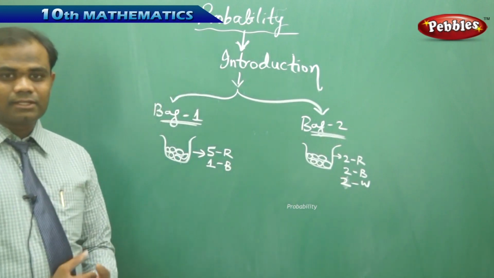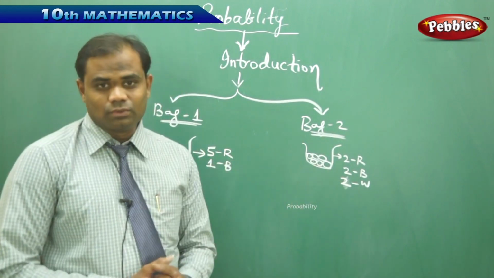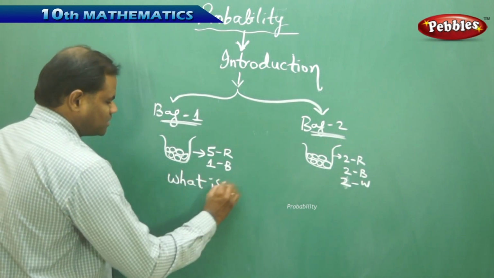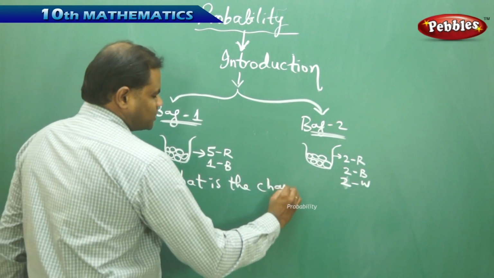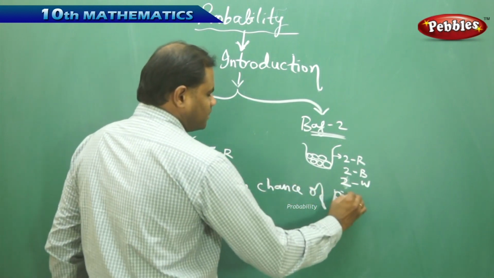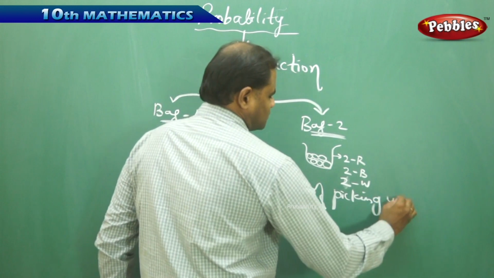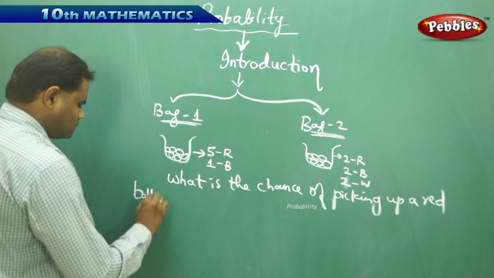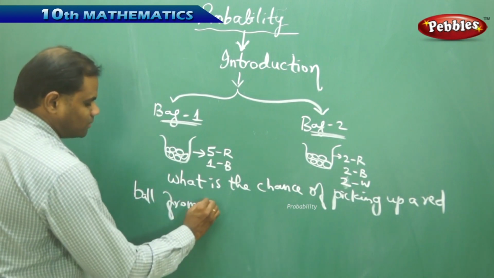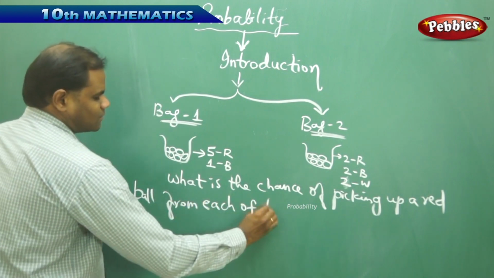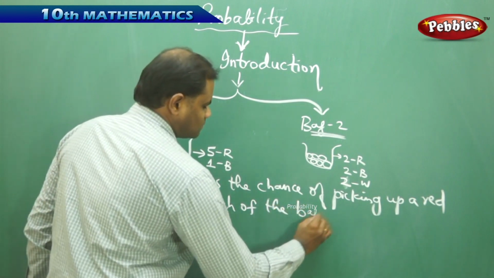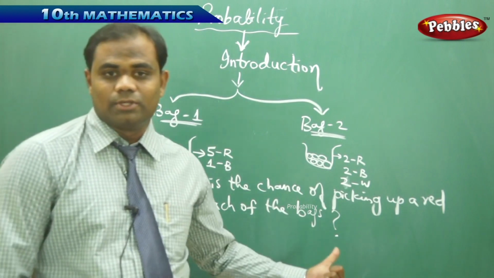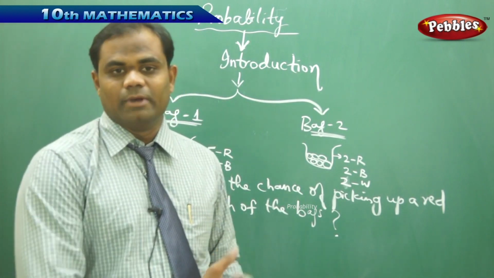So if I see the comparison between bag 1 and bag 2, my question is, what is the chance of picking up a red ball from each of the bags? Through this we understand the probability or chance of happening better.